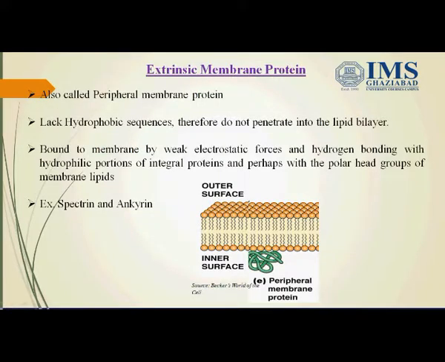Extrinsic membrane proteins are also called peripheral membrane proteins. They lack hydrophobic sequences, therefore they do not penetrate the lipid layer and they only lie on the surface of the membrane, as we can see in this diagram. They are bound to the membrane by weak electrostatic forces and hydrogen bonding with hydrophilic portions of the integral membrane proteins and perhaps with the polar head groups of the membrane lipids. Therefore, they can be easily removed from the plasma membrane. Examples are spectrin and ankyrin.